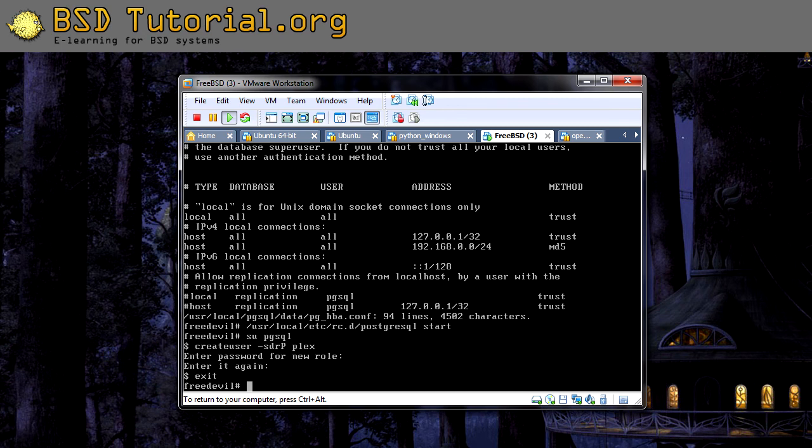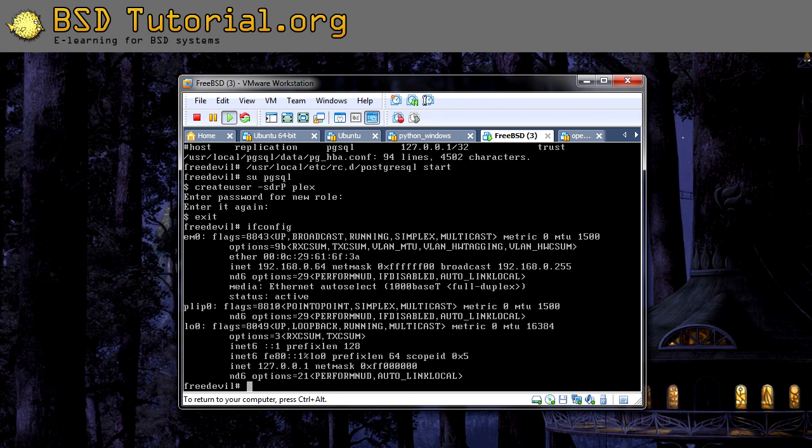We should now be able to access our PostgreSQL with an admin interface. I'm going to try this from the Windows side with pgAdmin. I'm going to check what IP address I have on this machine, ending with 64.